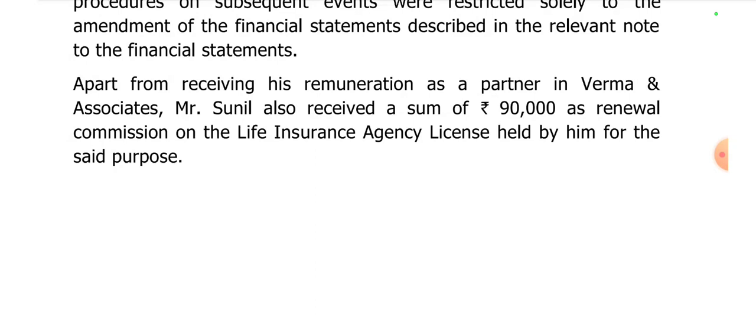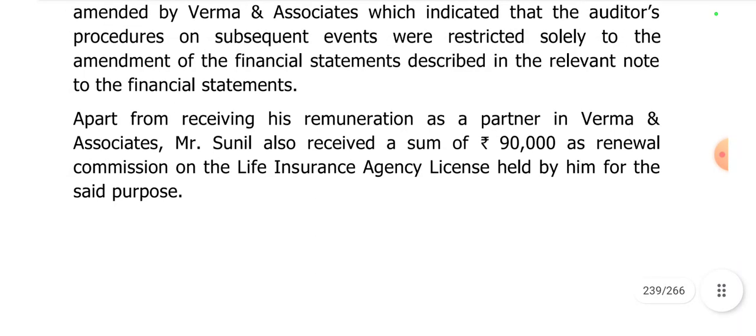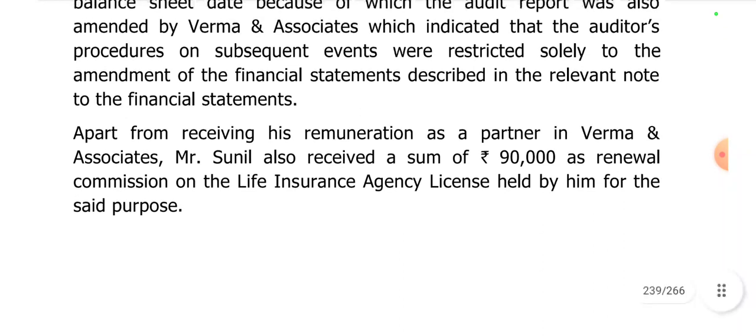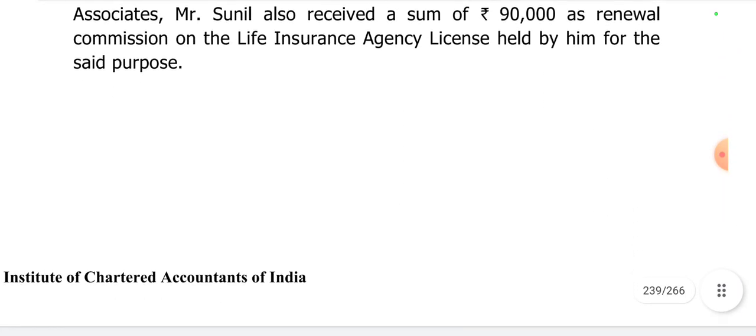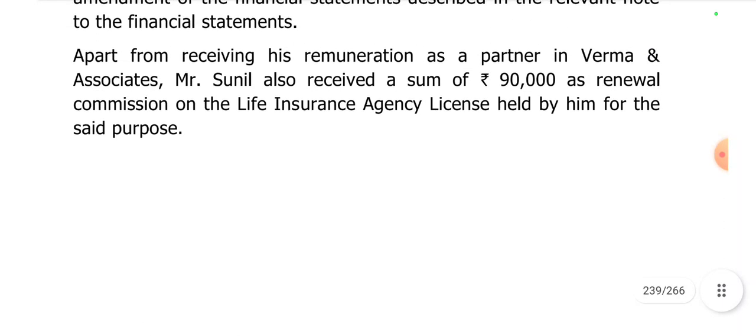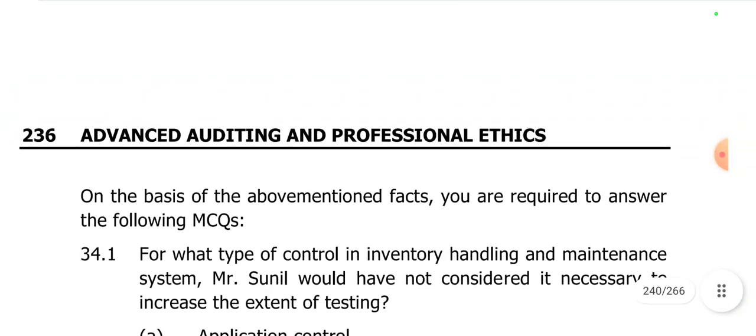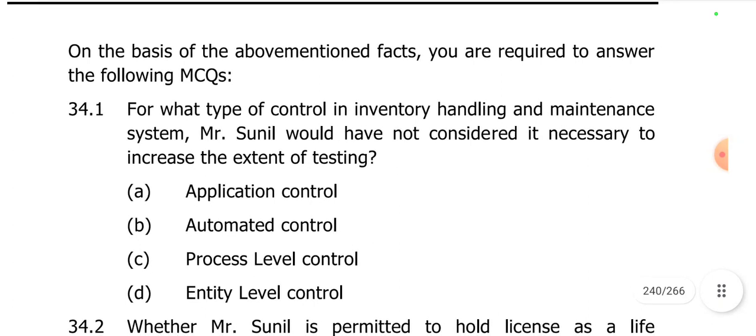As part of receiving his remuneration as a partner in Verma and Associates, Mr. Sunil also received a sum of 90,000 as renewal commission on the life insurance agency license held by him for the said purpose. Is he allowed to hold that agency license? Yes, he is allowed as per the general permission given by the Institute of Chartered Accountants of India. On the basis of the above facts, you are required to answer the following MCQs.